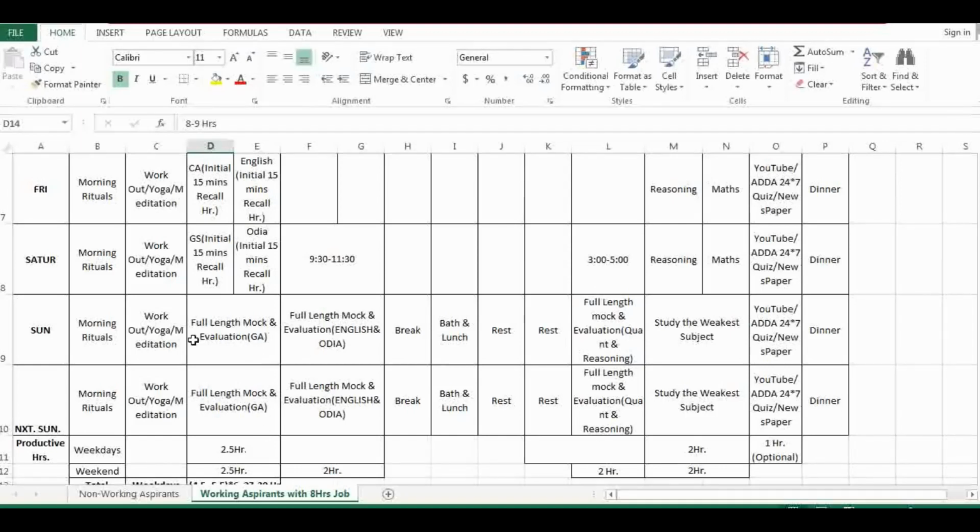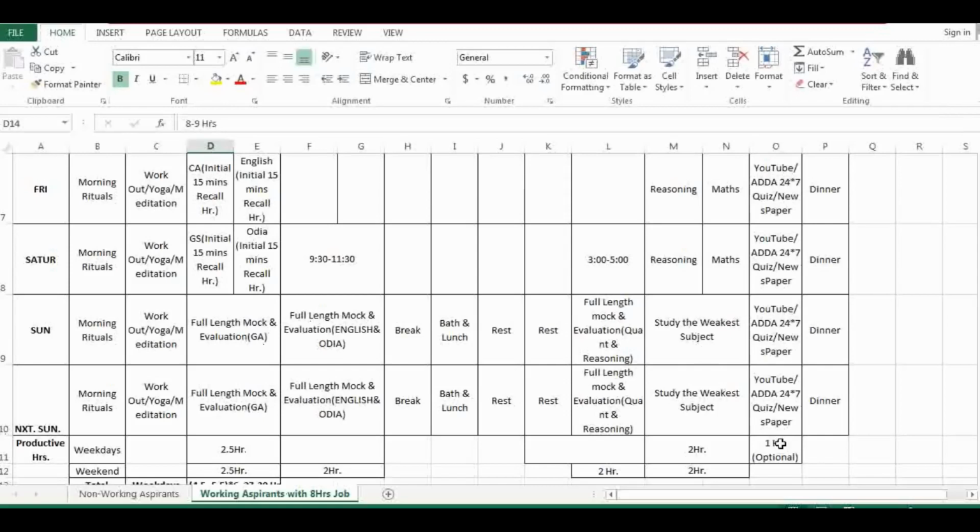So 2.5 hours, you are giving a mock of general studies. You are doing some revision also in this. And for 2 hours you are going for English and Odia tests, full length tests. And from 3 to 5 you are giving tests for quantitative aptitude or reasoning. Then these 2 hours you can invest if you have some weak area, you have neglected something in the week, then you cover that. You have this 2 hour window.